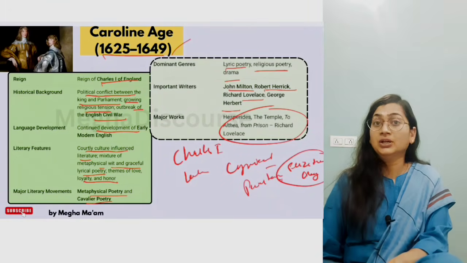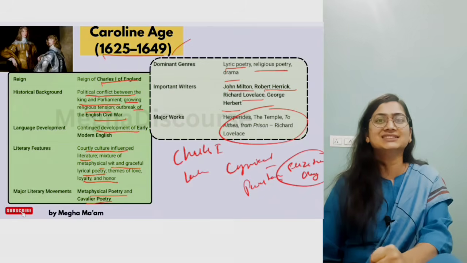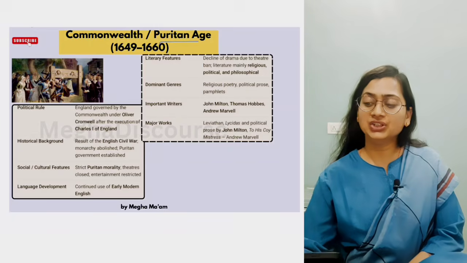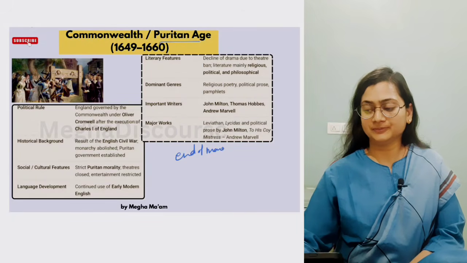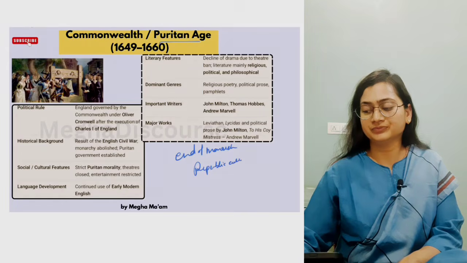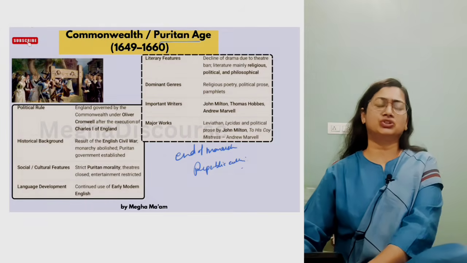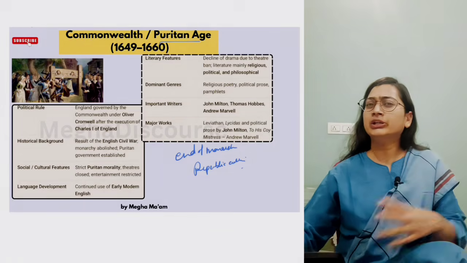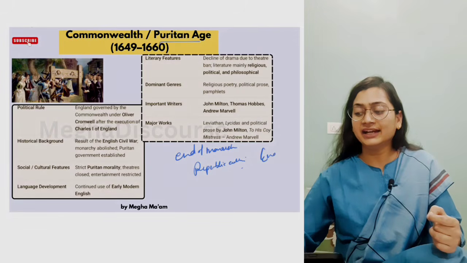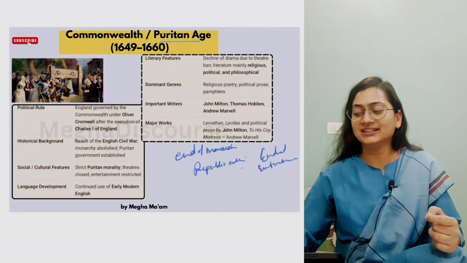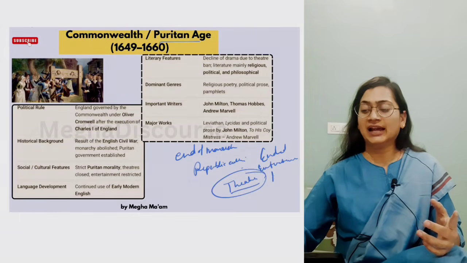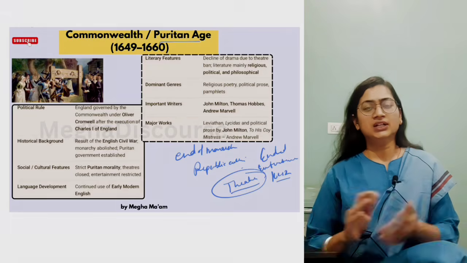Now what happened next? The Puritan age. That is the biggest, you can say, challenging age in the history of English literature. In the Puritan age there is the end of monarchy. Now the king system was ended. It is the time of the republic calling. Now the Puritans have strict rules. They are more disciplined, they live in a structured way. So that's the first thing they do: they ended entertainment. What entertainment? They banned theatre. They closed the theatres, and that happened in 1642.